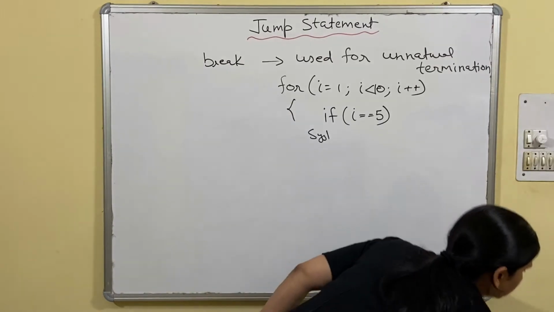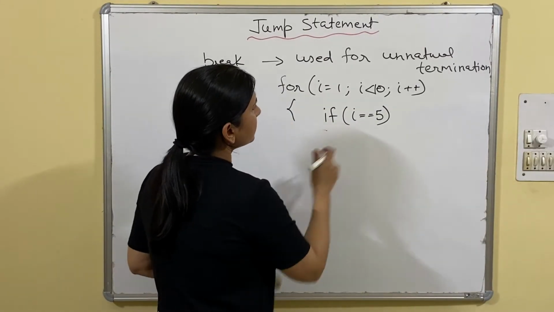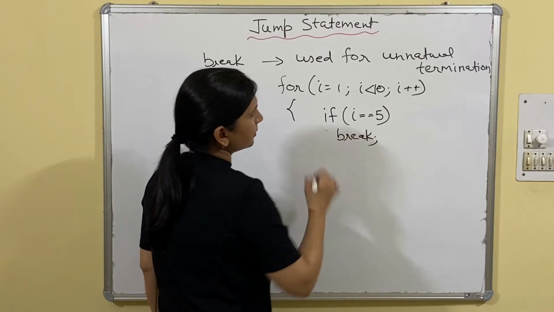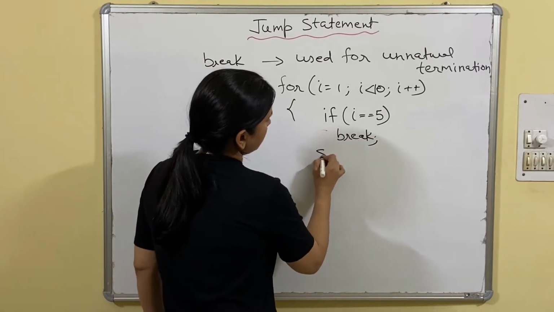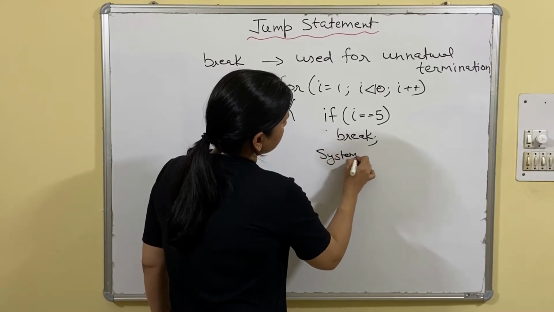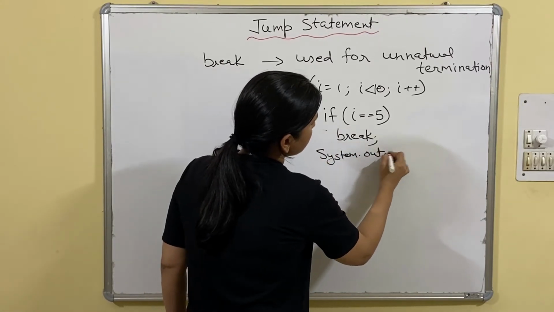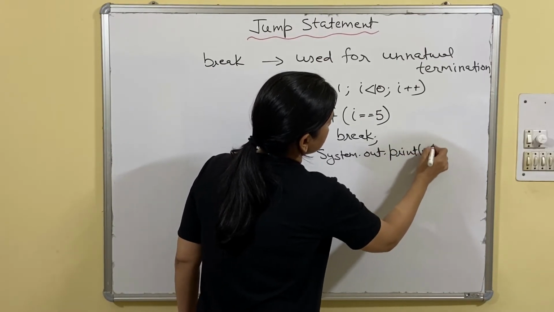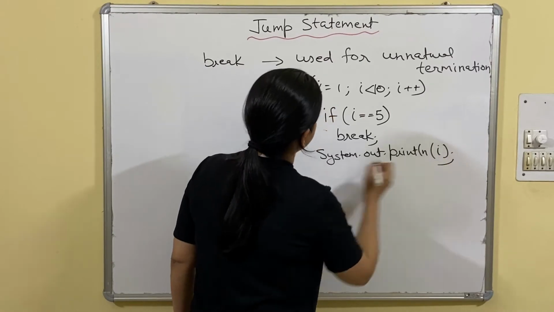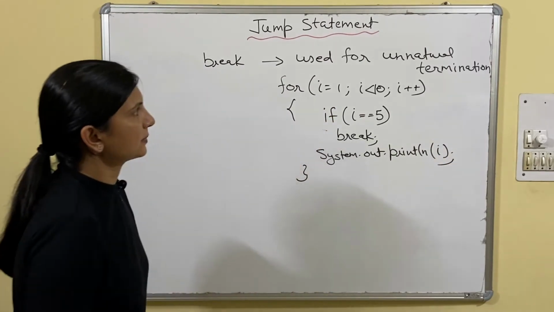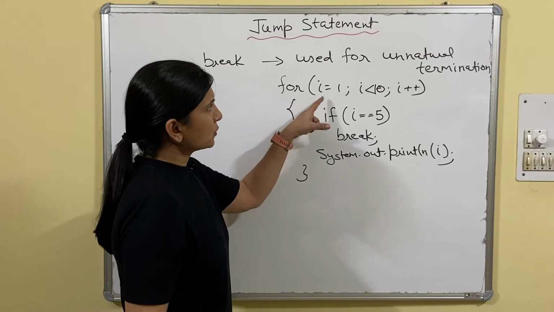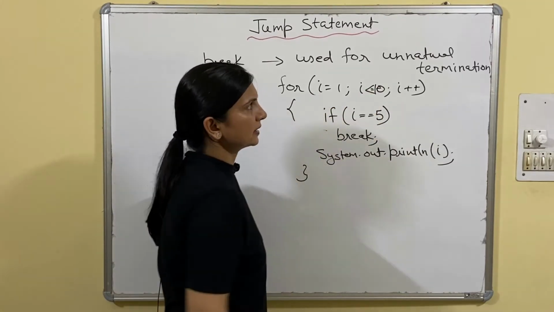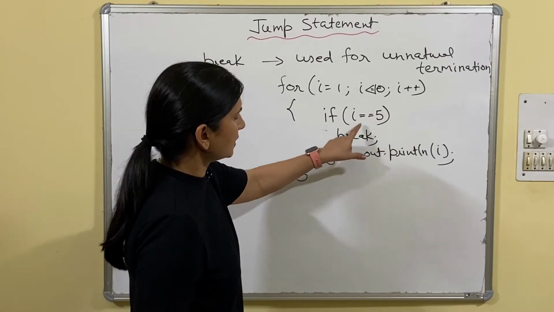First we apply the condition that if i equals 5, then it should break. Then I am giving one more statement, System.out.println, displaying i. So this is the example. In this we have used a for loop from 1 to 10, i <= 10, i++ is the updation. If i == 5, break.